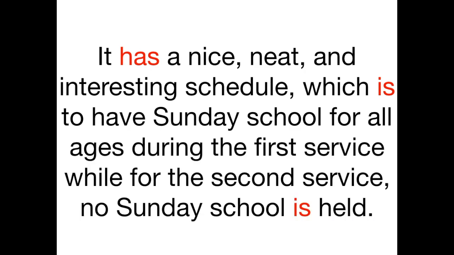It has a nice, neat, and interesting schedule, which is to have Sunday school for all ages during the first service, while for the second service, no Sunday school is held. First of all, we have has and is as our main verbs, right? And it does tend to wander and ramble. How many lines do we have here? 1, 2, 3, 4, 5, 6 lines of writing in smaller print. Let's see how we can shorten this up and strengthen it.